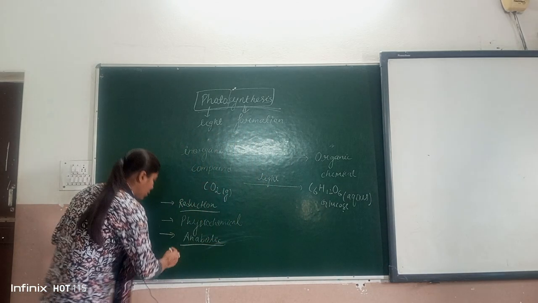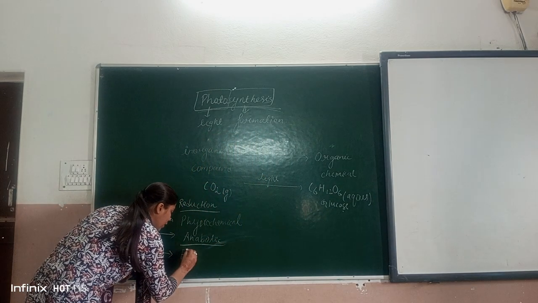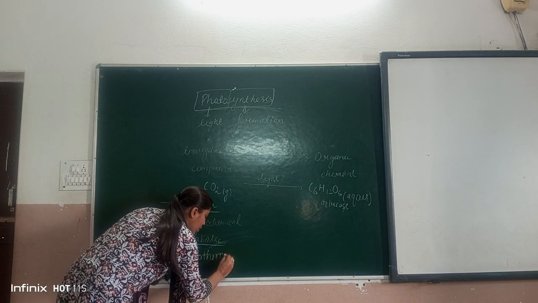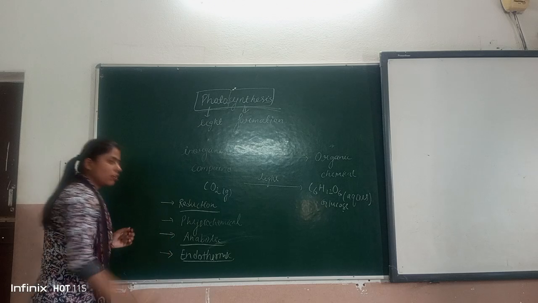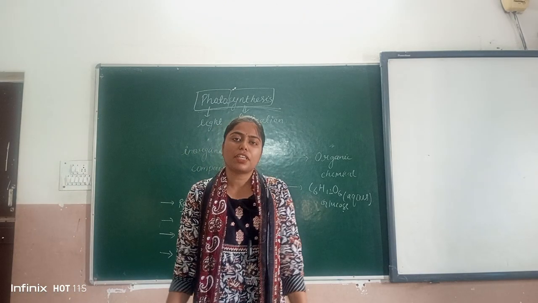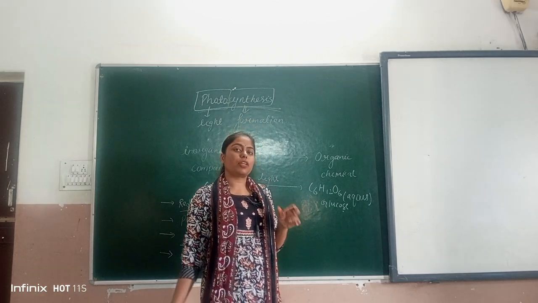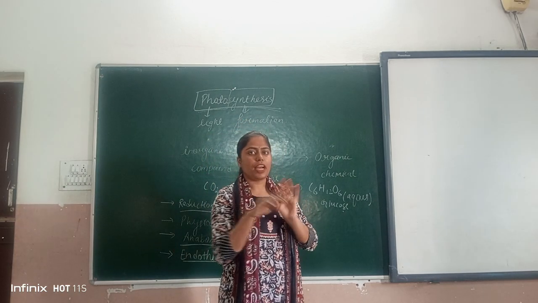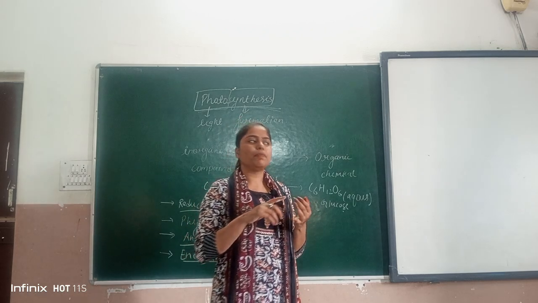Next one, photosynthesis is an endothermic reaction. What is an endothermic reaction? Endothermic reactions are those reactions where any kind of energy is absorbed. Any kind of energy, it will be light, it will be heat.